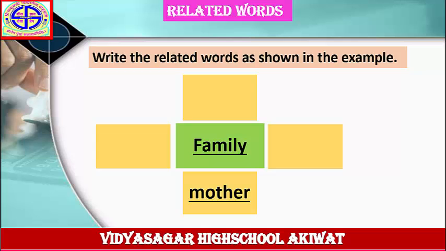Write the related words as shown in the example. The word is given here, family. And the related word for the word family is mother. In the same way, write down the family members: mother, father, brother, sister, grandmother, grandfather, etc. Solve this wave diagram in your notebook. Next example.